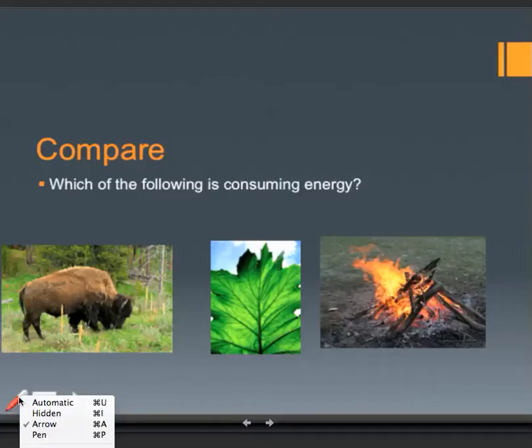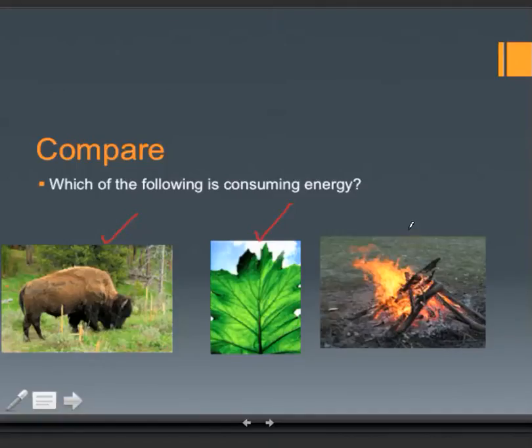So, if we have a picture of a buffalo eating grass, a picture of a plant in the sun, and then a picture of a fire. The buffalo eating grass, is that an example of an organism consuming energy? Yes. Here's a plant using photosynthesis. That's an example of an organism. Now, although the fire seems to be using energy, it gives off heat, light, sound, and motion, it's not a living organism because a fire doesn't possess all 5 characteristics of living things.